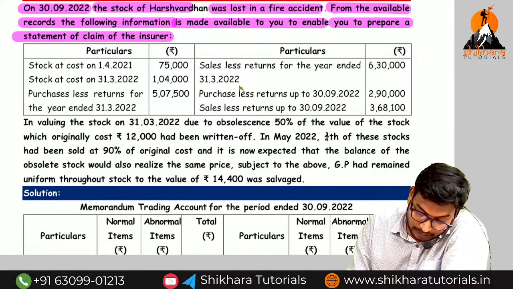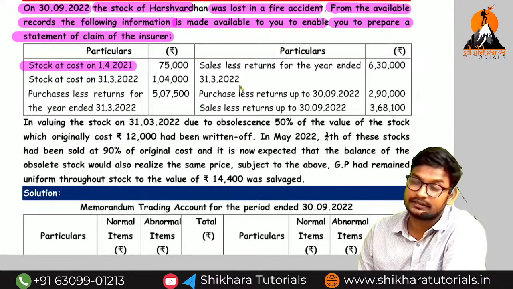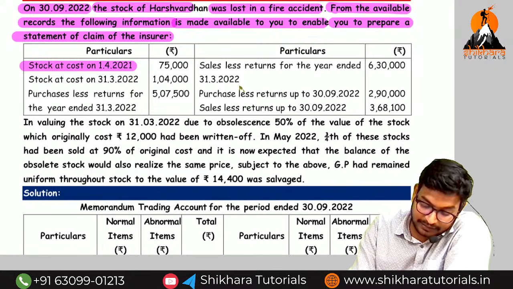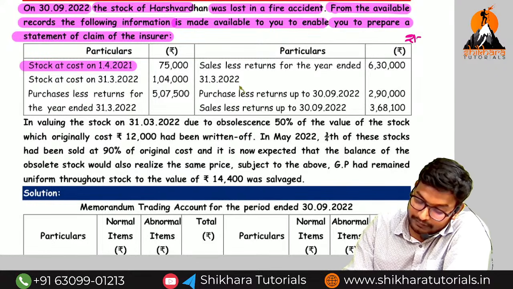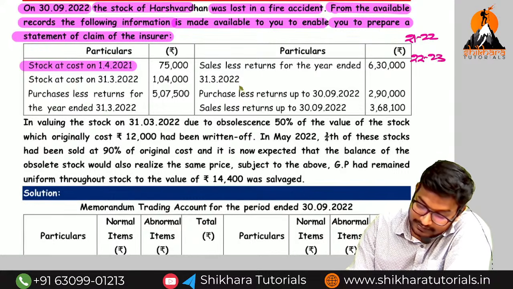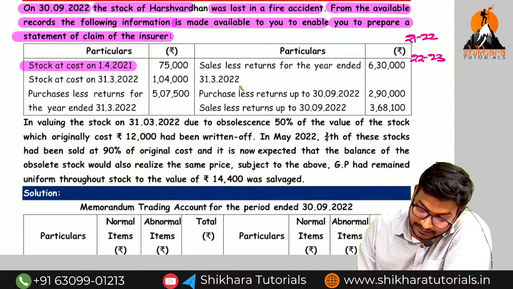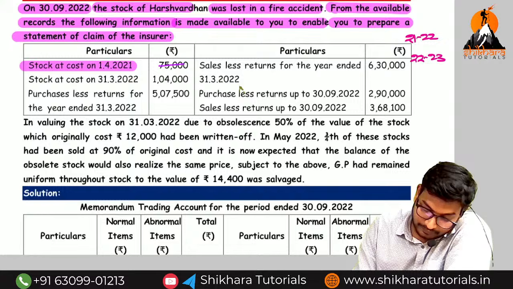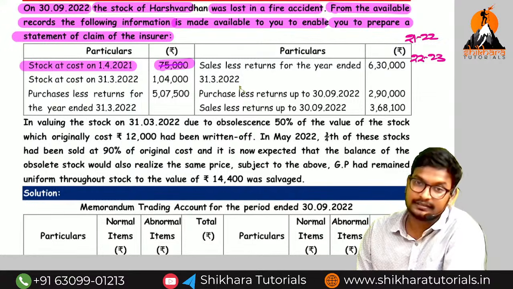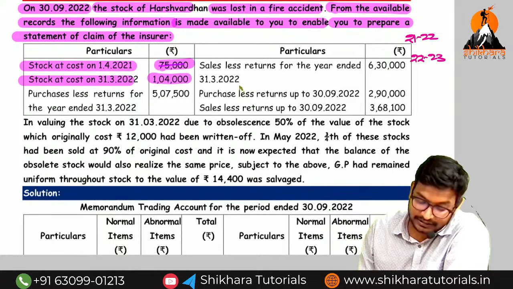So the stock on 1/4/2021, that means the previous year opening stock. Sir, 1/4 they are saying, means what is the previous year, amma? So 21-22 is the previous year. 22-23 is the current year. So that means what is the stock, ma, here? 75,000 is the opening stock, and stock at 31st March 2022 is the previous year closing stock.